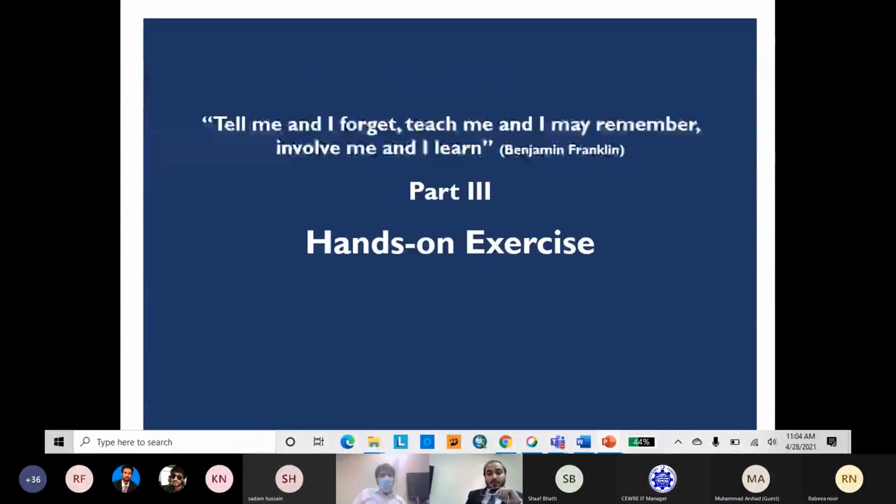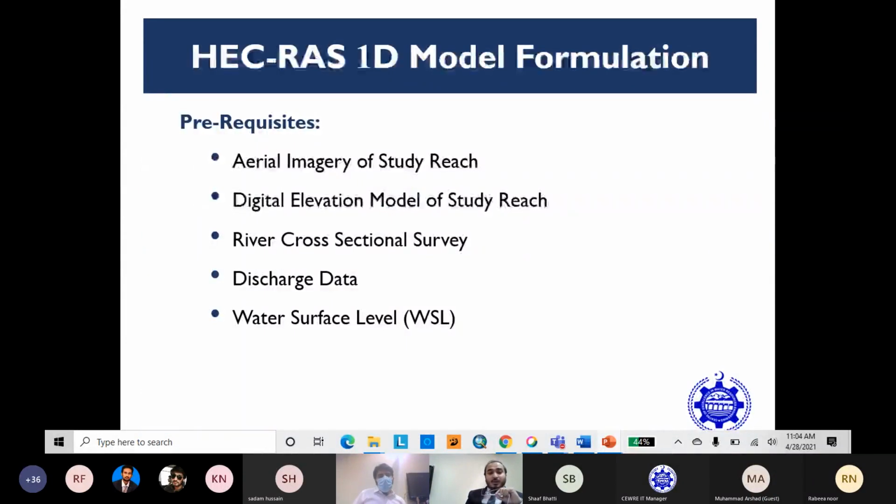Before the hands-on exercise, HEC-RAS model formulation requires some prerequisites, which I have listed here. Here is the aerial imagery of the study reach. First of all, you have to define your study reach where you want to study flow simulation. The second one is the digital elevation model of the study reach, which you will need to download. The next is river survey cross sections for 1D or for improving your digital elevation model. Then discharge data. And the last one is water surface level for calibration and validation and for other purposes.